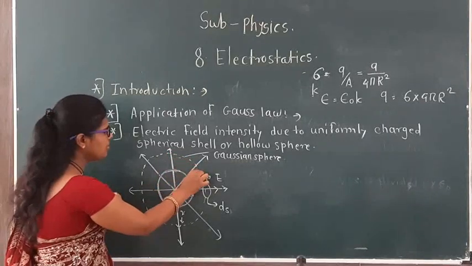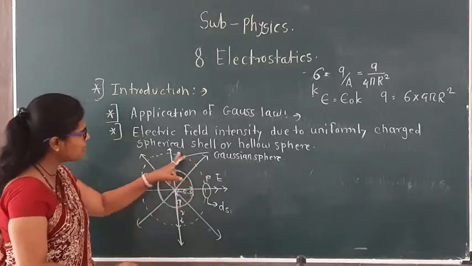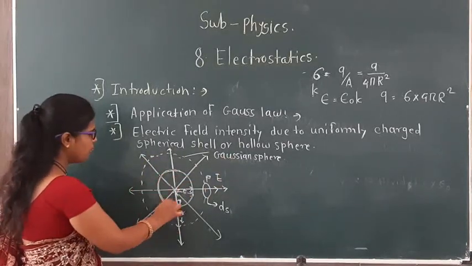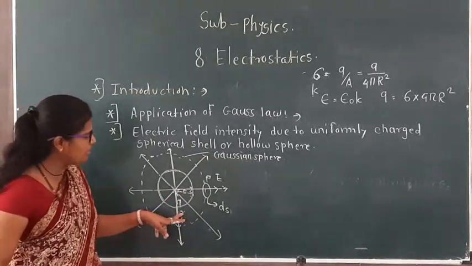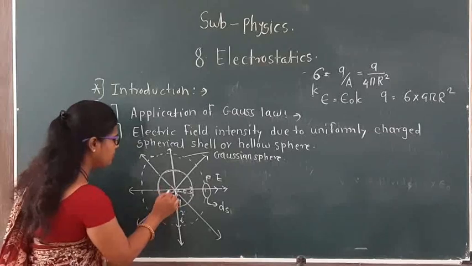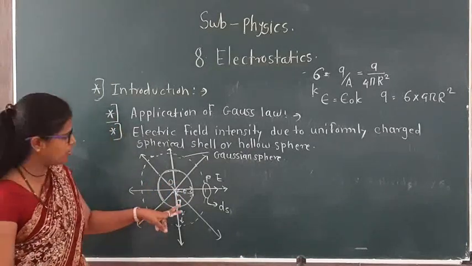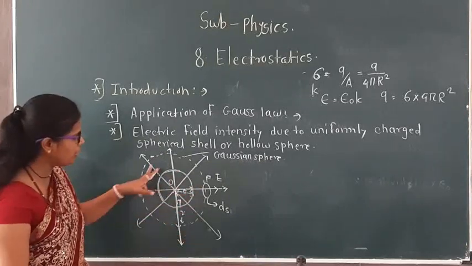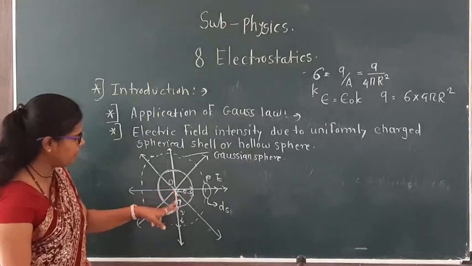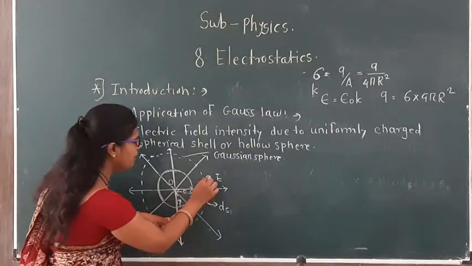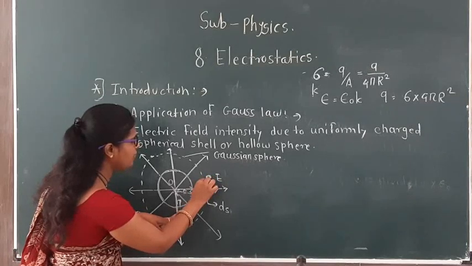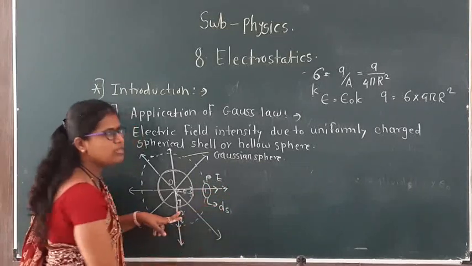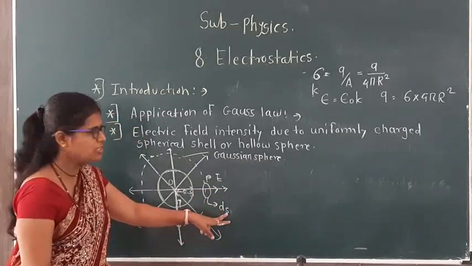The imaginary sphere drawn around this sphere is known as the Gaussian sphere, or Gaussian surface. Small r is the radius of the Gaussian sphere, drawn from the center of this sphere. O is the center of the sphere. P is the point at which we have to find the electric field intensity. ds is the small surface area.